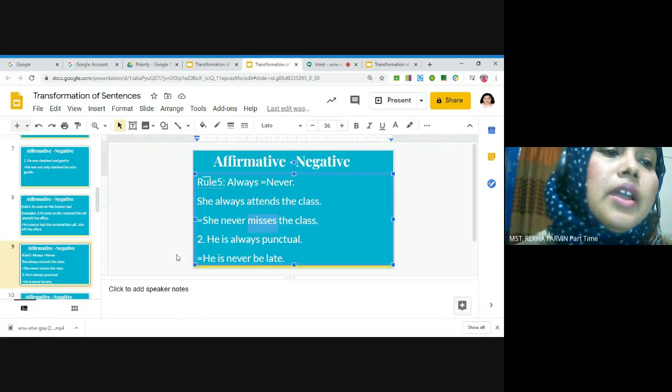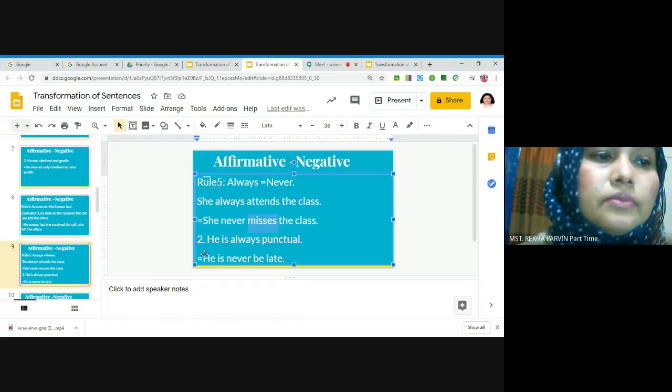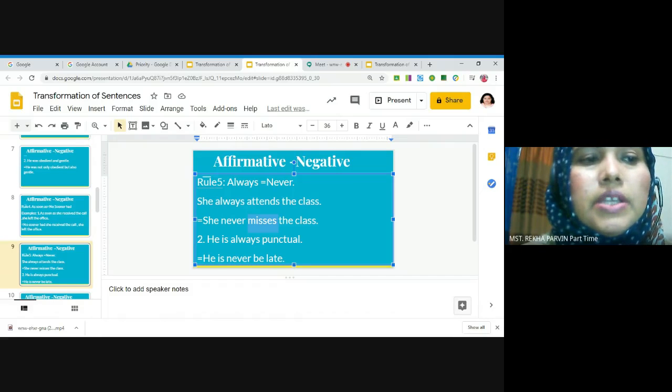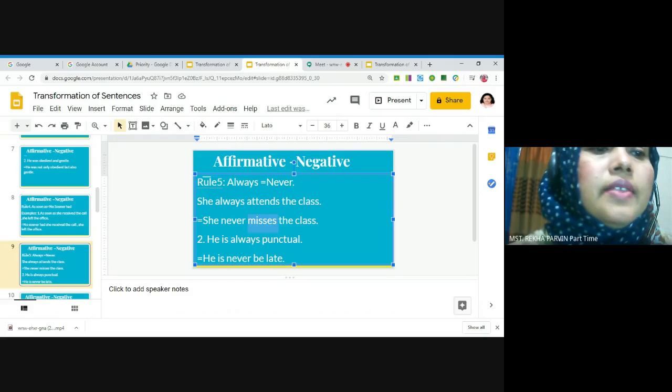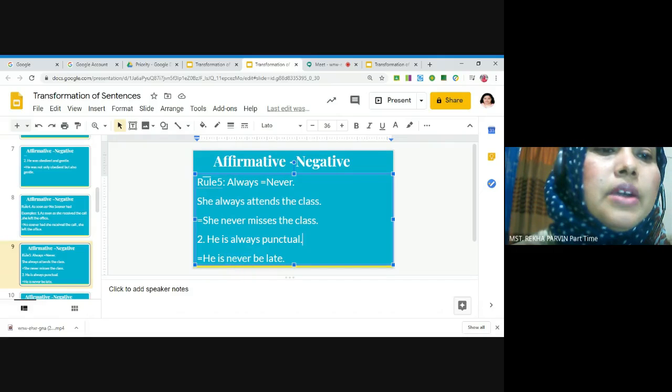And another example, he is always punctual. Here also follow, he is never late. Here always and never are opposite words, and punctual and late are also opposite words.